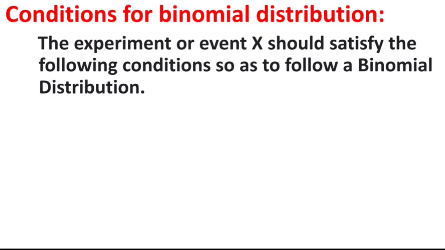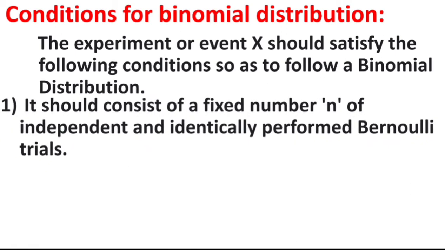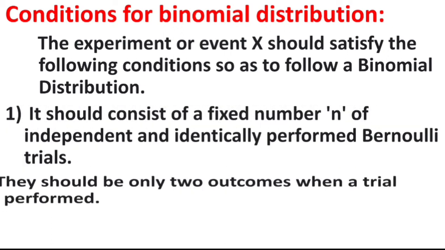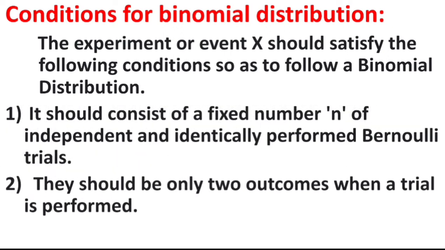Now, the conditions for binomial distribution: the experiment or event capital X should satisfy the following conditions to follow the binomial distribution. The first condition is it should consist of a fixed number n, small n, of independent and identical performed Bernoulli's trials. Second, there should be only two outcomes.